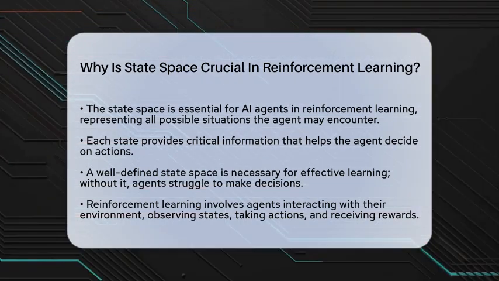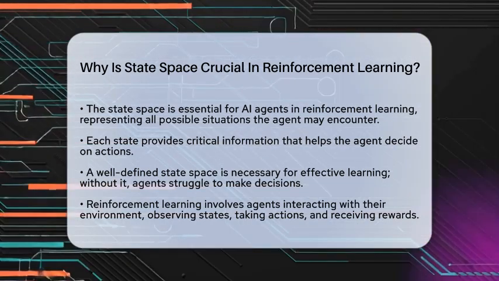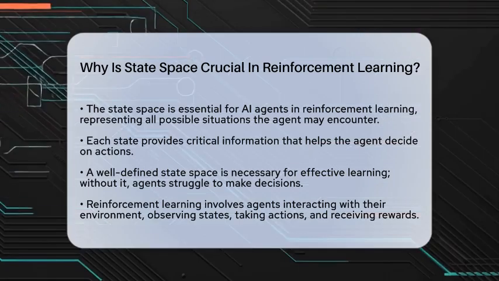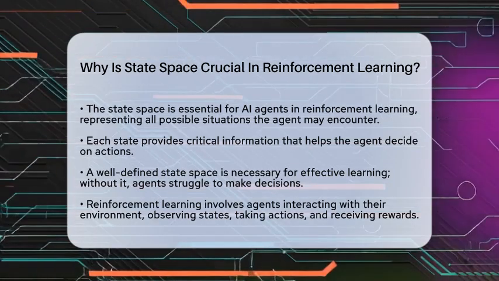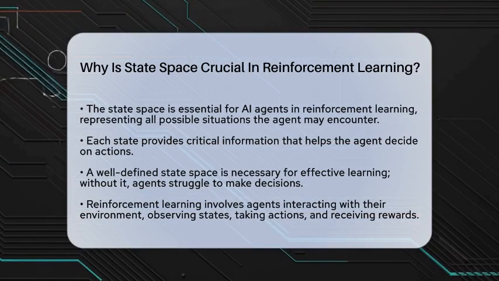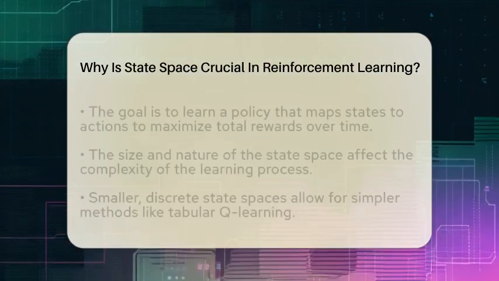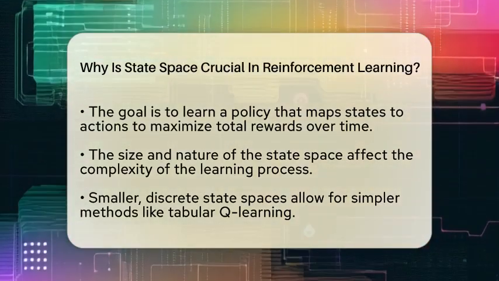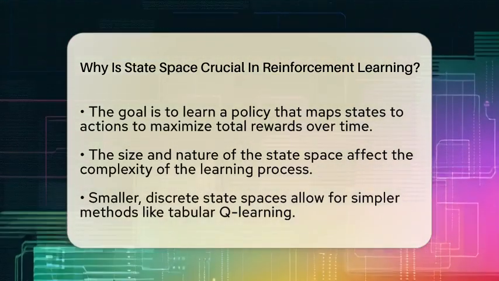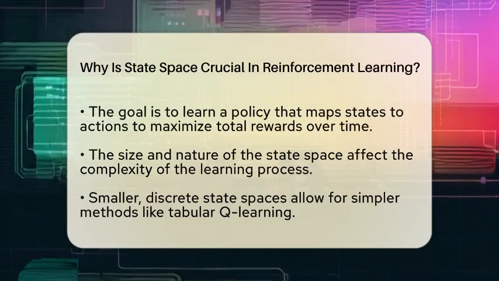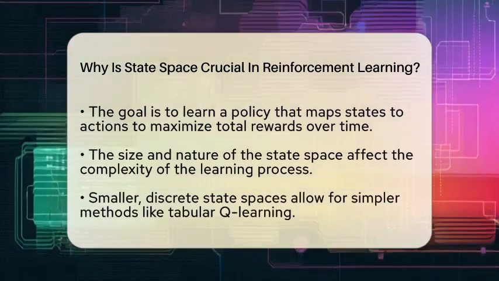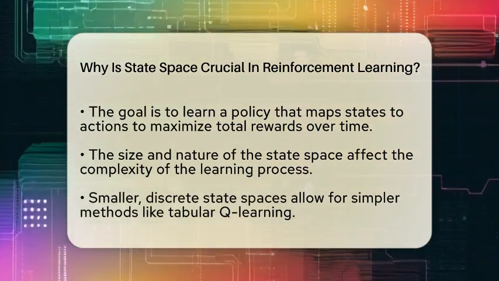When we look at the basics, reinforcement learning involves an agent interacting with its environment. The agent observes its current state, takes an action, and receives feedback in the form of rewards. The ultimate goal for the agent is to learn a policy, which is a strategy that maps states to actions. This policy aims to maximize the total rewards over time. The state space is essential because it frames the problem, defining what the agent can observe and respond to.